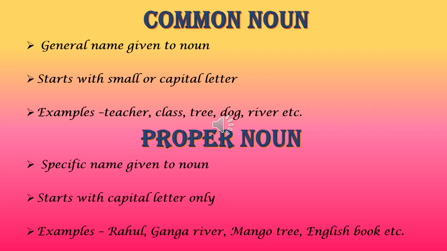For example, if I say a girl, a boy, am I calling them by a name? No. I'm just generally calling. Girl can be any girl. Boy can be any boy. Likewise, if I say park, park can be any park. Teacher, it can be any teacher. That means a general name. Dog or a river, I'm not giving them any specific name. I'm just generally calling with general names.